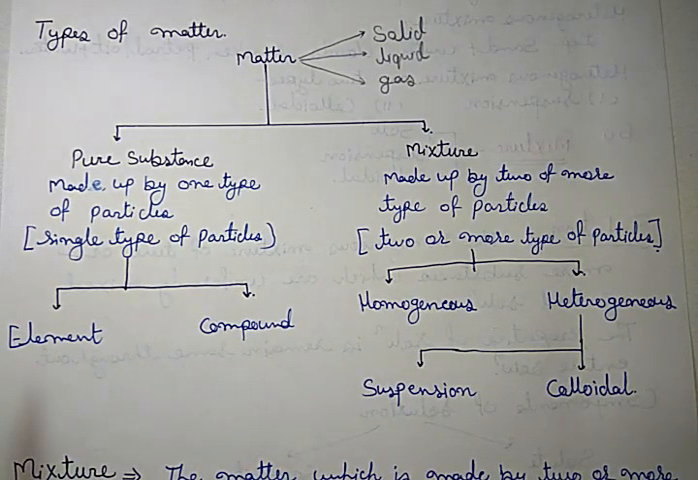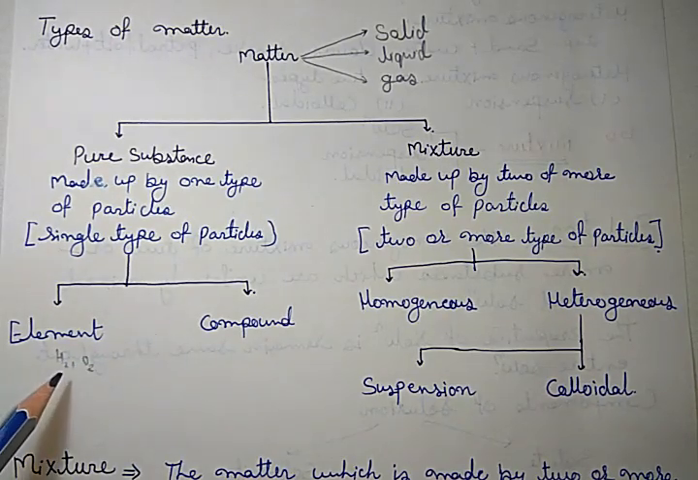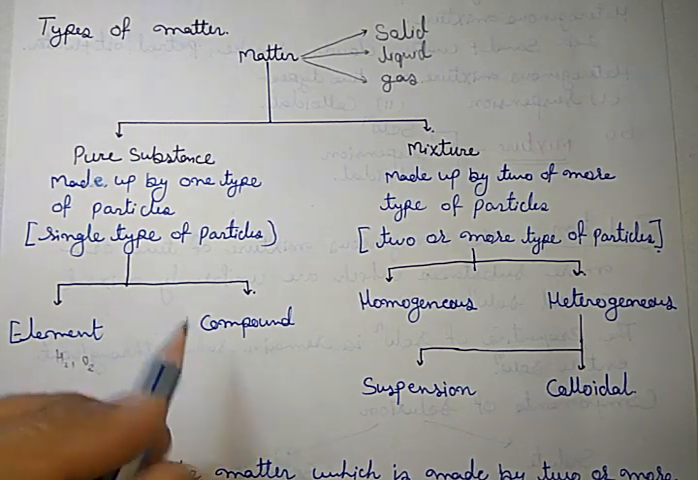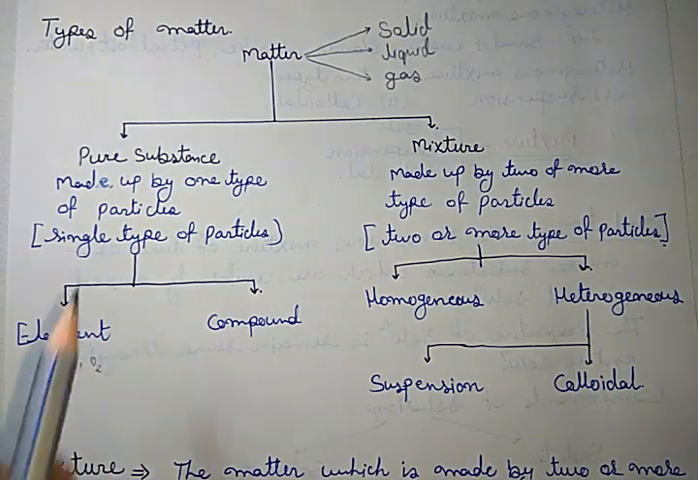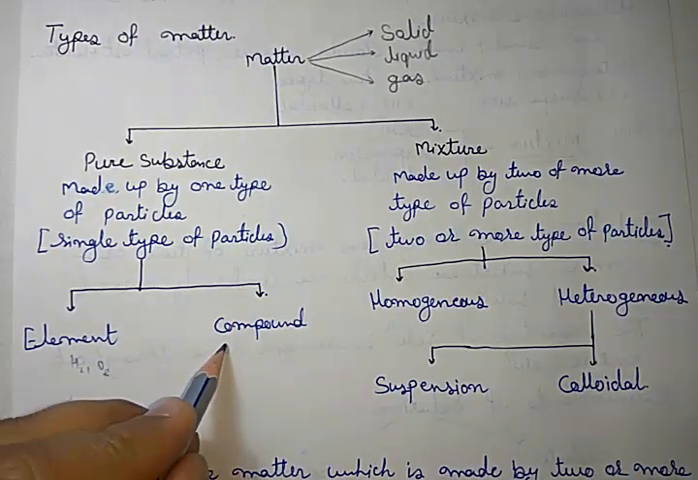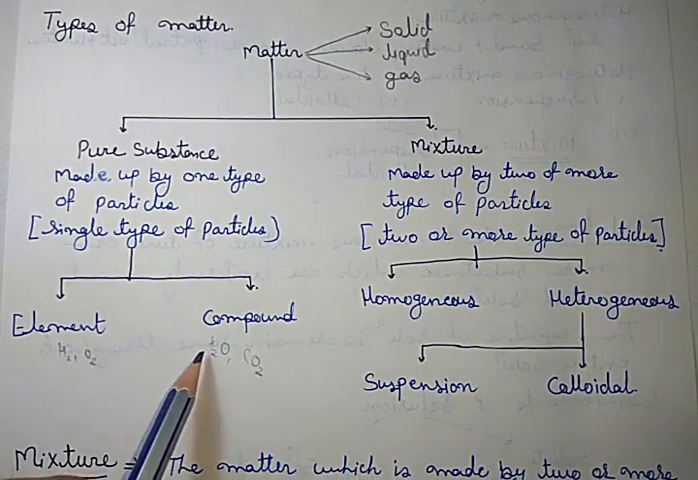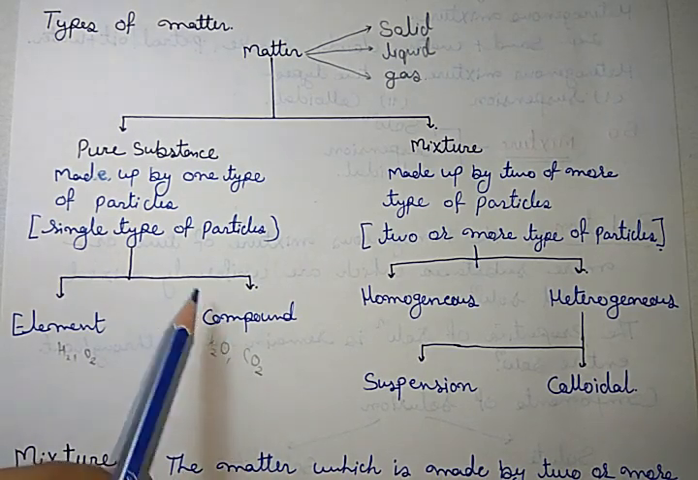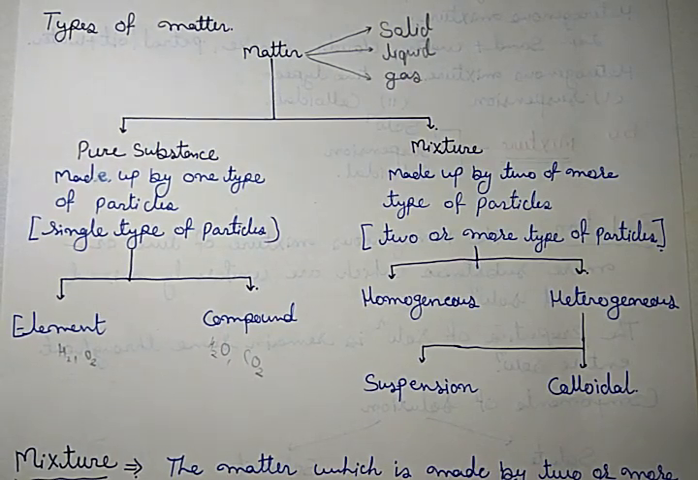Element means the constituting particles, the atoms, are the same, like H2 and O2. H2 means both are hydrogen, O2 means both are oxygen. That is called an element. If the pure substance is made up of two or more types of atoms, like H2O and CO2, where H2O has hydrogen and oxygen, and CO2 has carbon and oxygen, these substances come in the category of compound.